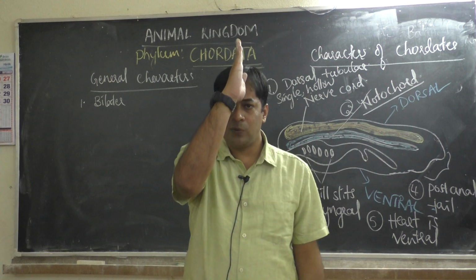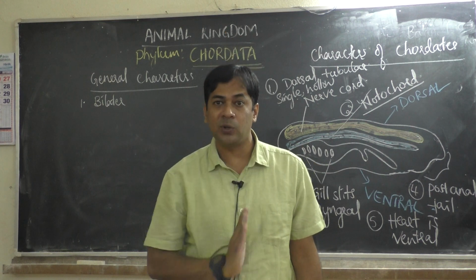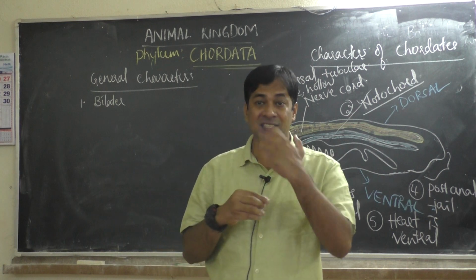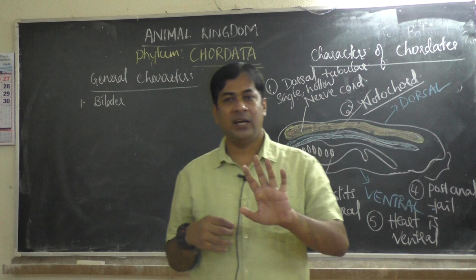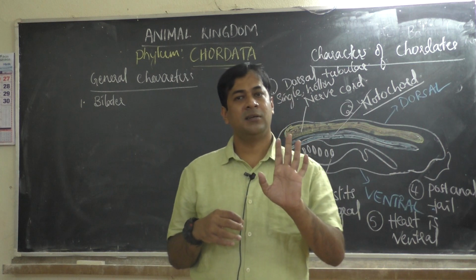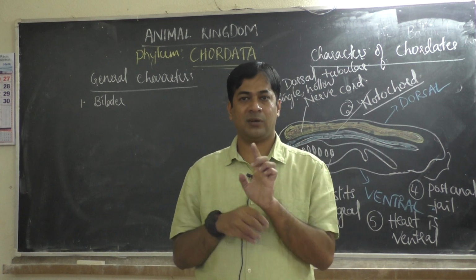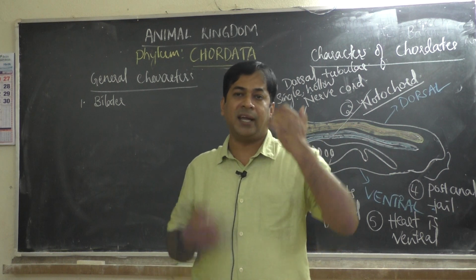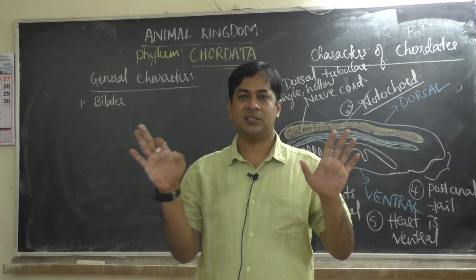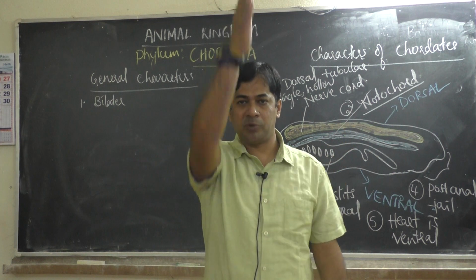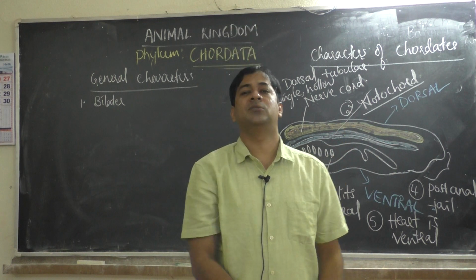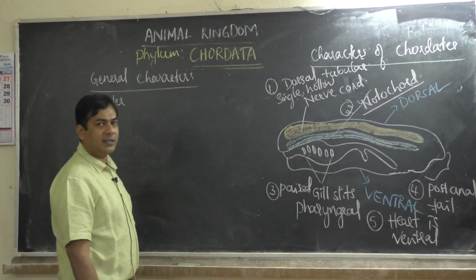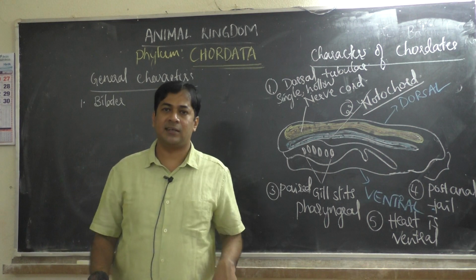But if you cut only in one plane, starting from head to toe, then both the sides will have mirror images externally. Don't see internal organs, because liver is only one. You cannot get on both the sides. Okay. So, externally you get mirror images only when you cut from top to bottom, that is only in one plane. So, it should be bilaterally symmetrical. Chordate character means it is our own character.